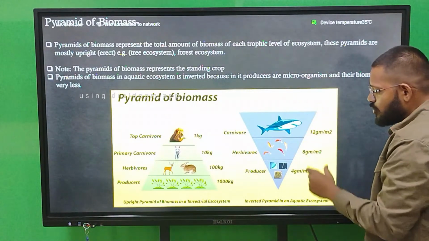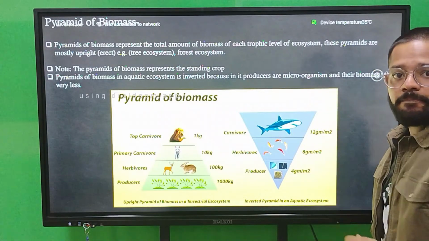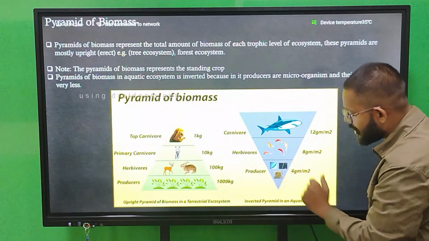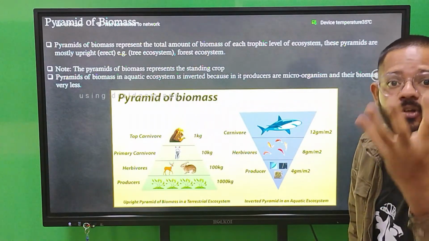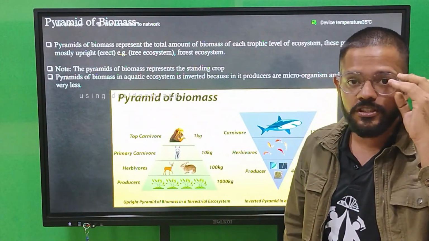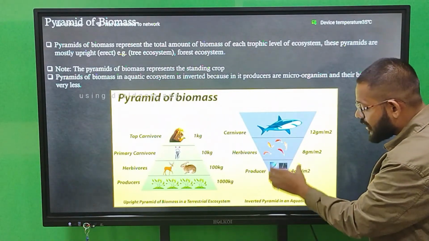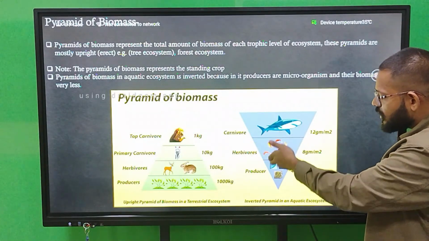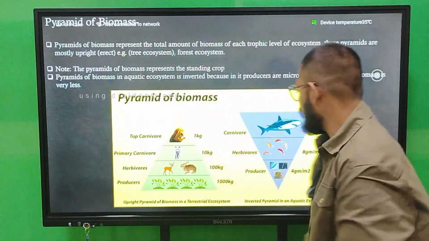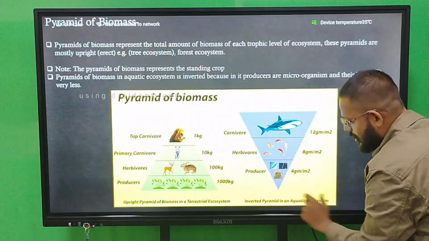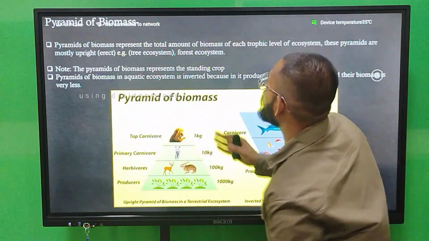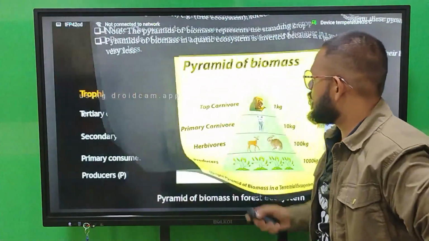But in an aquatic ecosystem, you will find it inverted, because the producers, phytoplankton and zooplankton, are microscopic. You cannot see them with your naked eyes; you have to use a microscope to see them. So their weight is very less. Then when you go to herbivores, the weight again increases. When you go to carnivores, the weight increases more. That's why the pyramid of biomass in an aquatic ecosystem is always inverted, while in a terrestrial ecosystem it is always upright.